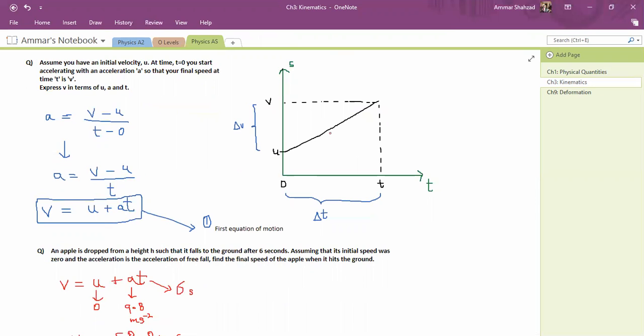It means no matter how heavy your apple is. So if you have an apple and if you have a whole table, if you drop them from the same initial height and they fall for the same time, they will fall to the ground at the same time, because everything in their motion will be the same, their velocity will be the same, their acceleration will be the same. Okay, so this is important.